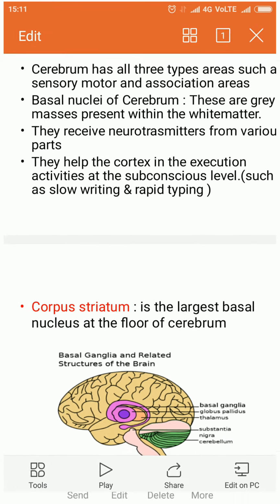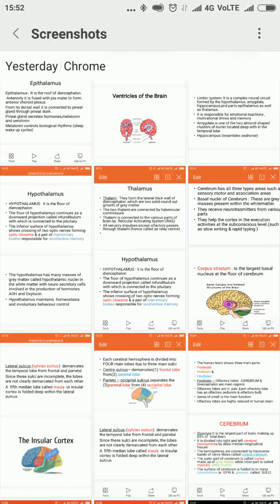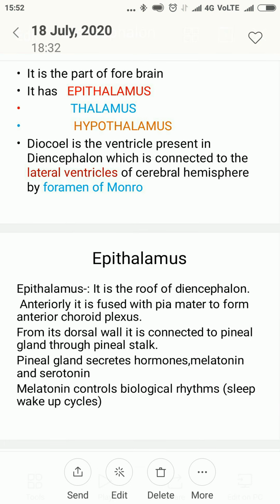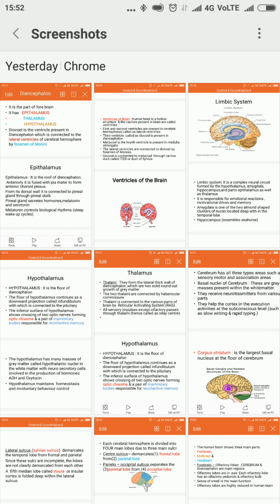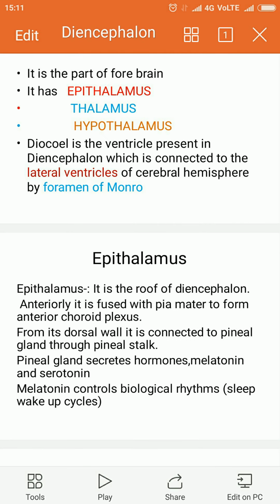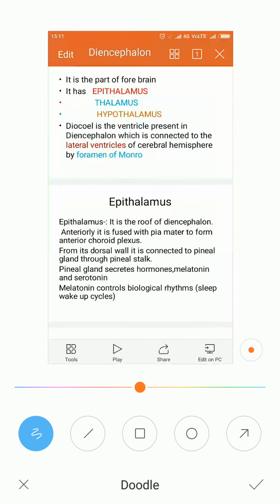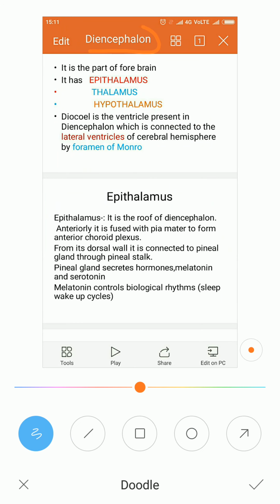So this is about the cerebrum. Next we will discuss the third part of the forebrain, called the diencephalon. Diencephalon is the third part. It is present next to the cerebrum.